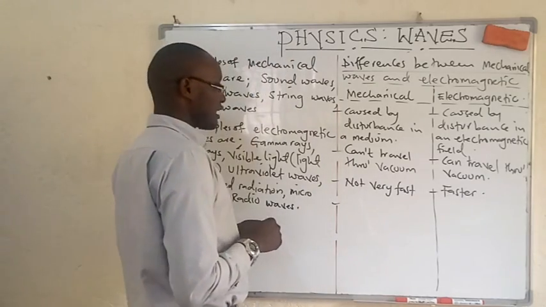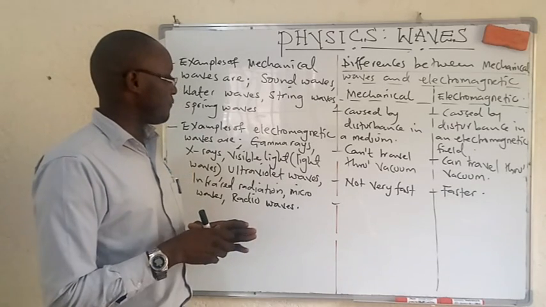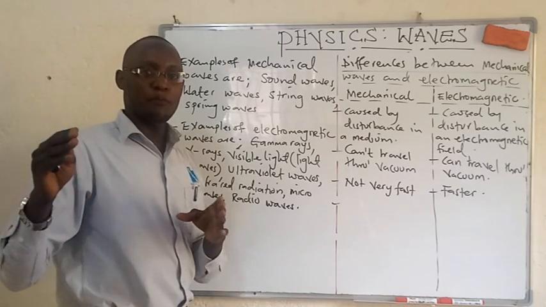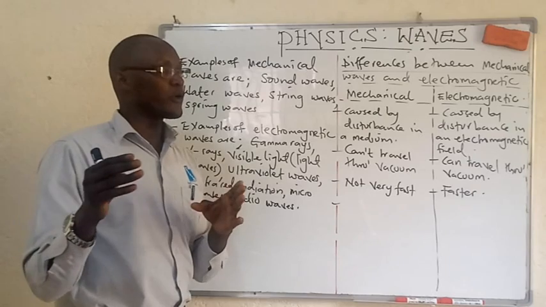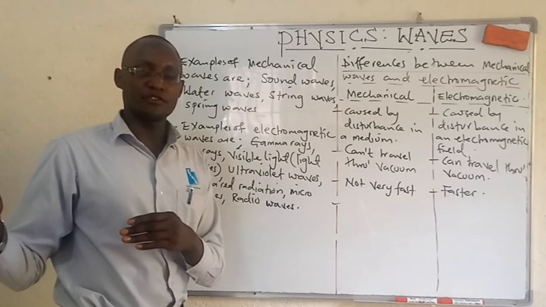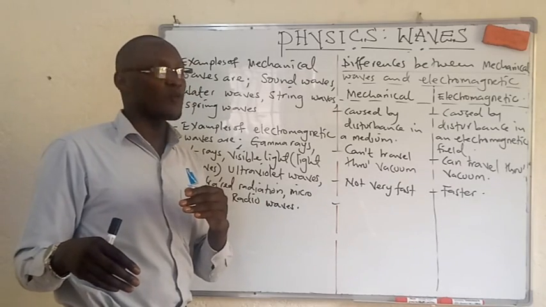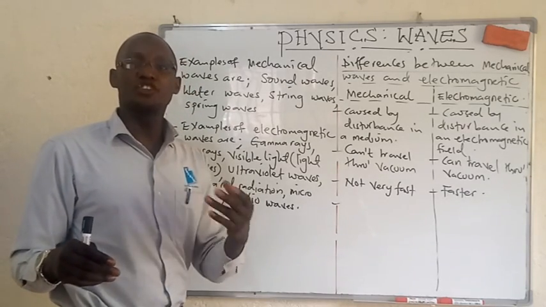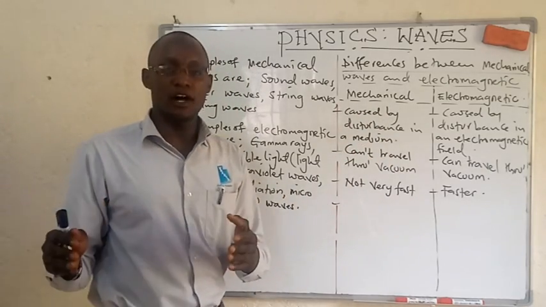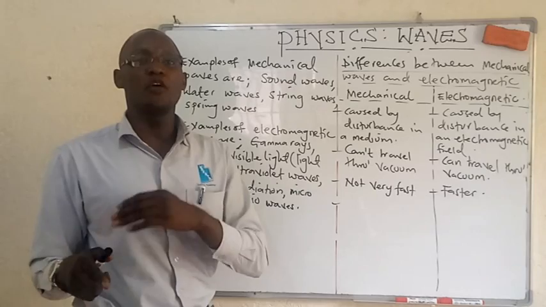Okay, after talking about types of waves, we are going to see that waves fall under two types: progressive waves and standing waves, or stationary waves. Under progressive waves, we shall talk about transverse and longitudinal. We are going to discover today that mechanical waves can either be transverse or longitudinal. We shall come to those terms. What is the meaning of transverse and what is the meaning of longitudinal?